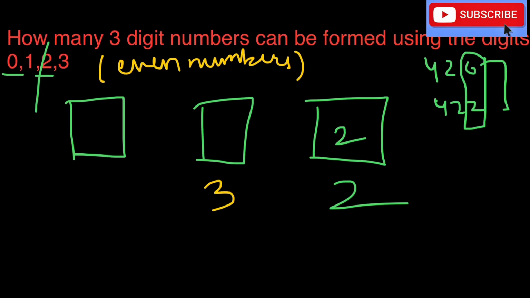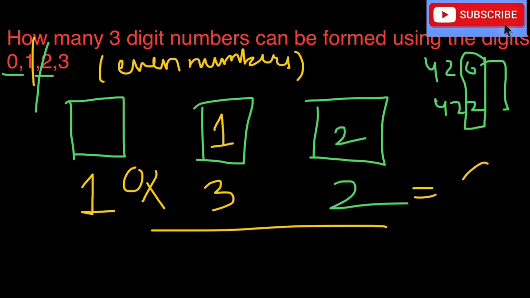I wrote 3. Now let us assume that I fill 1 here. So just cancel 1. Now I'm again left with two numbers, that is 0 and 3. But how many ways am I having? I am having only one way, as discussed earlier, because 0 cannot be filled in the first box, that makes the number 2-digit. So please keep it in mind. Then the final multiplication of these numbers, that is 6, is our answer. So 6 numbers will be even numbers.